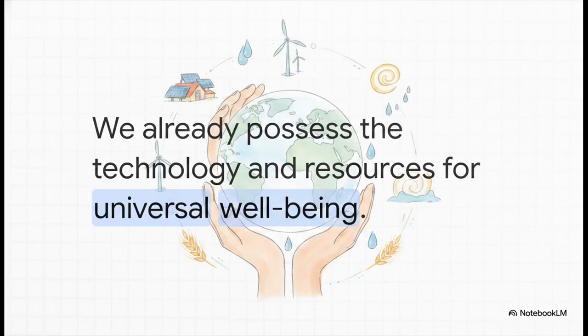The biggest takeaway from the sources we've unpacked today is incredibly optimistic. We're not trapped by the scarcity model. That glitch in our global operating system is completely optional. We literally already possess the technology, the excess capital, and the physical resources to create a world of guaranteed well-being for all 8 billion people on this planet. We just need to change our distribution logic.